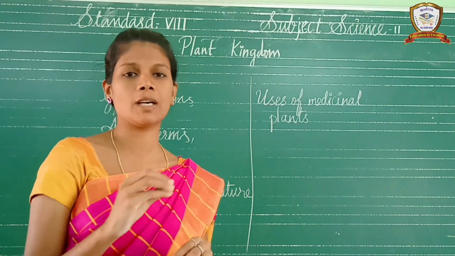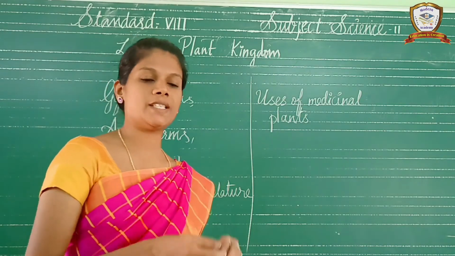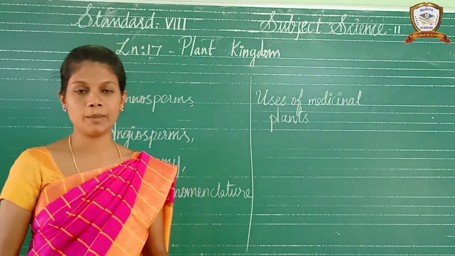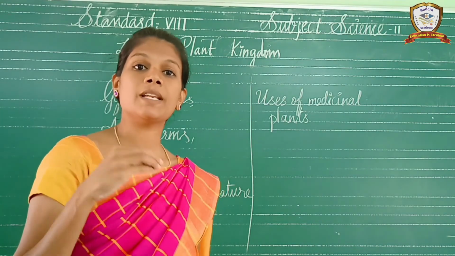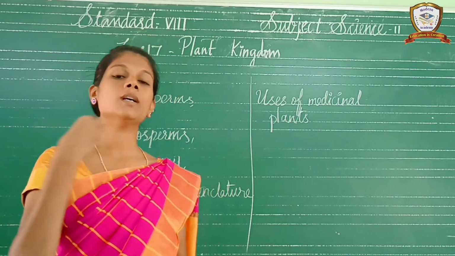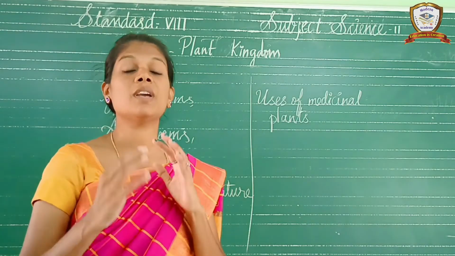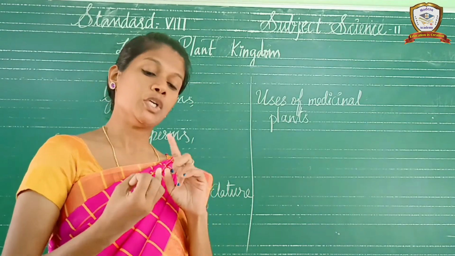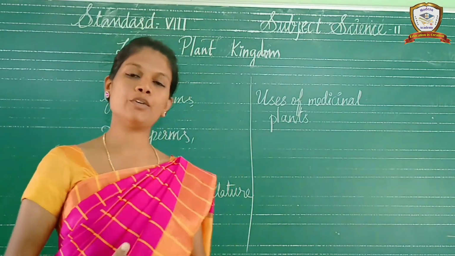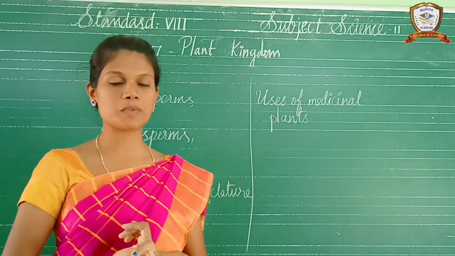How many species are there on the earth? It is divided into plant kingdom and animal kingdom. What species are there in the plant kingdom? What are the varieties? What are the classifications? Everything we are discussing in this lesson. So Thallophyta, Bryophyta, Pteridophyta, Gymnosperms, Angiosperms, like this.